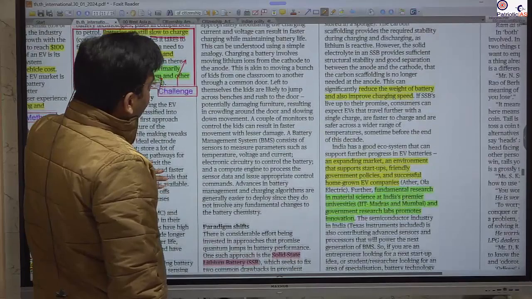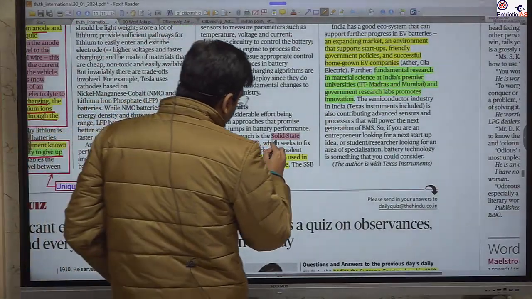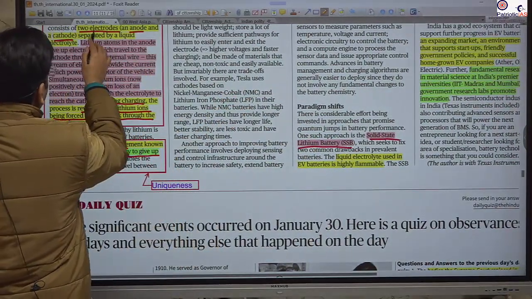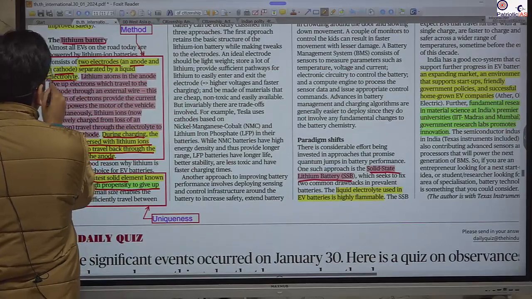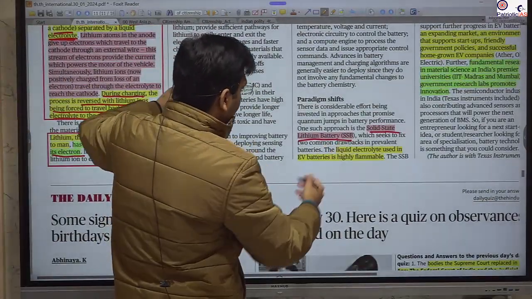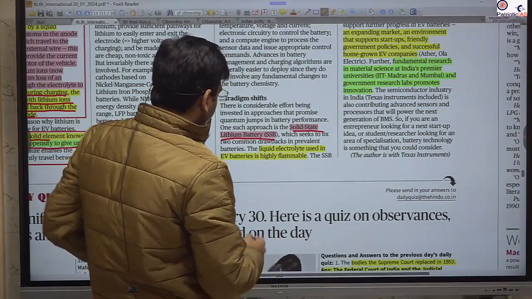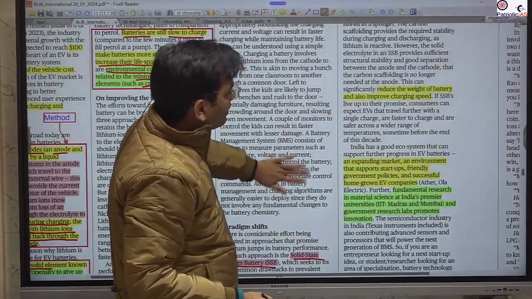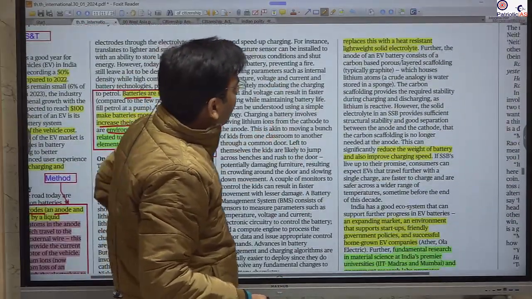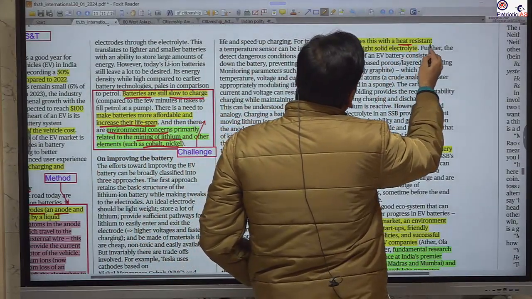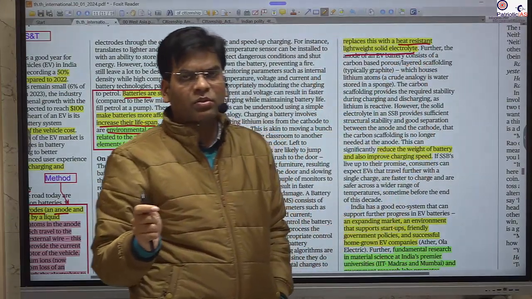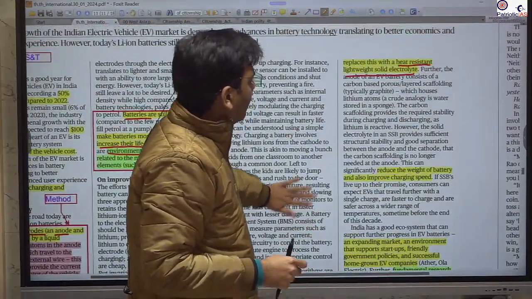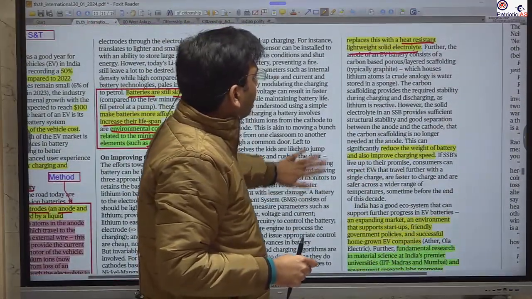What we have seen as a development of this technology is the solid-state lithium battery, where the liquid electrolyte has been replaced with a solid electrolyte. With the liquid electrolyte, the EV battery is highly flammable and there are chances of fire, and that's why we have replaced it with a heat-resistant, lightweight solid electrolyte.